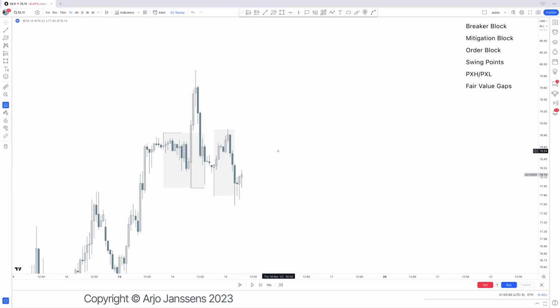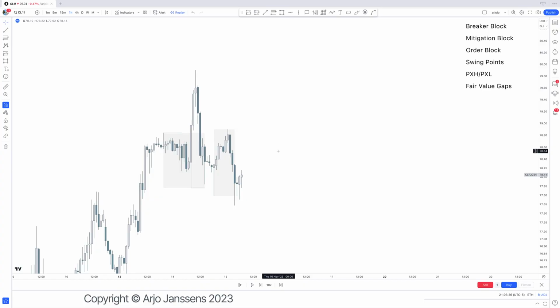Now, again, the order of this is good to know. Will it be super relevant later on in the overall story of this mentorship? Not really. So don't force the idea, because I can already see it happening, that there absolutely needs to be a clear breaker block before we get a mitigation block, otherwise it's not valid.